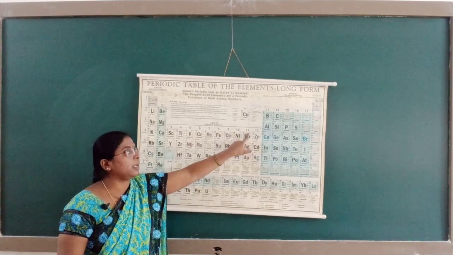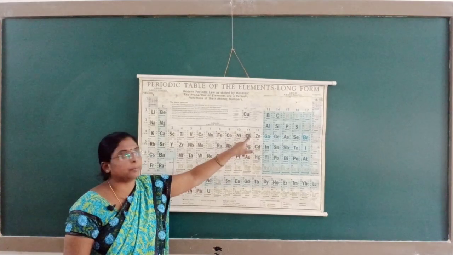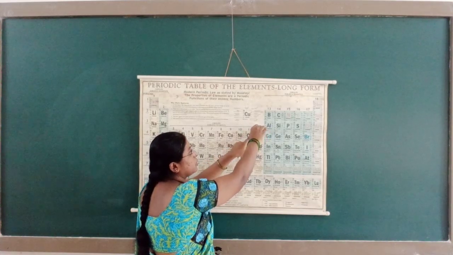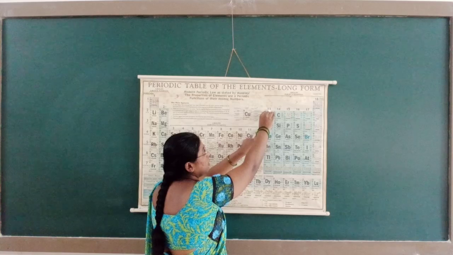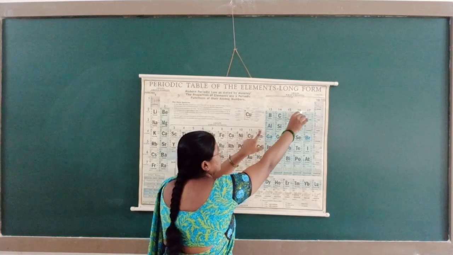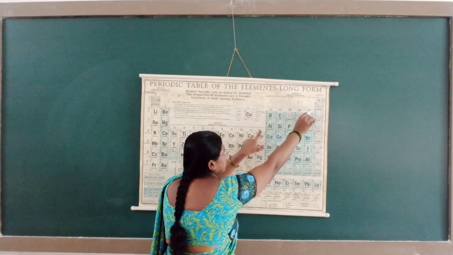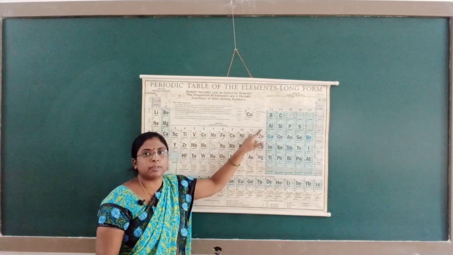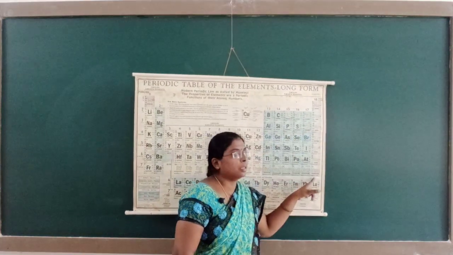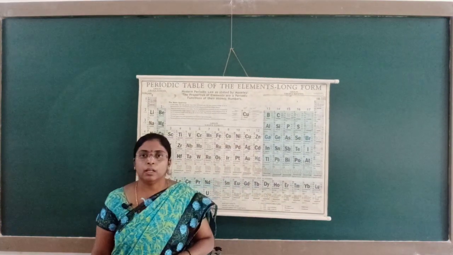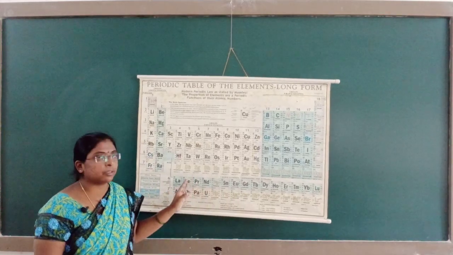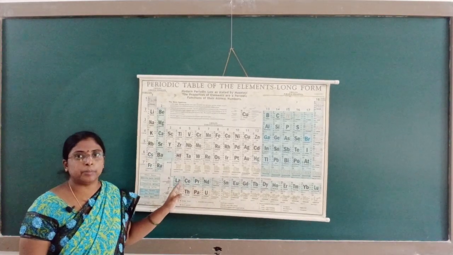After this, the 11th group is known as 1B. The 12th is known as 2B. The 13th is 3B, 14th 4B, 15th 5B, 16th 6B, and the 17th is known as 7B. And this last one is the 0 group or noble group, the noble gas elements. You should know the A as well as the B groups.